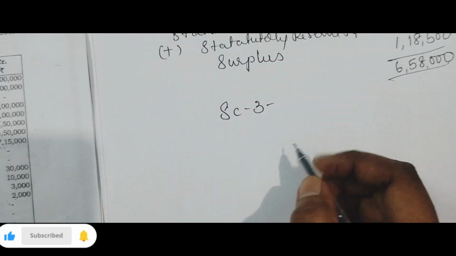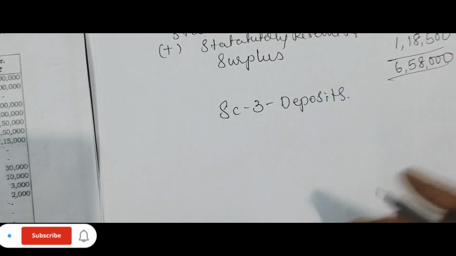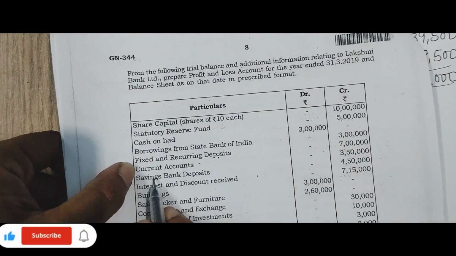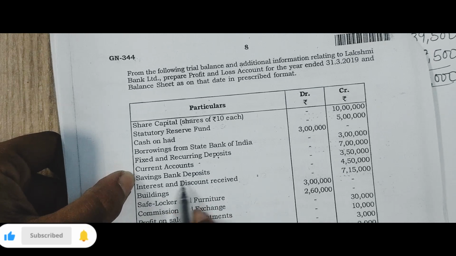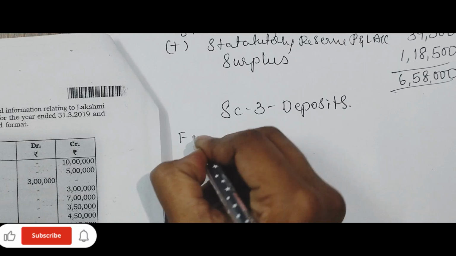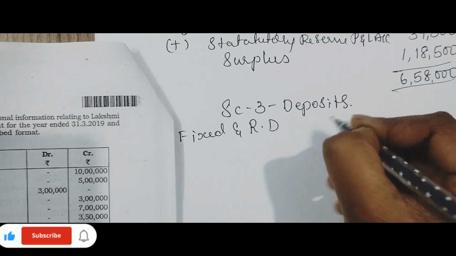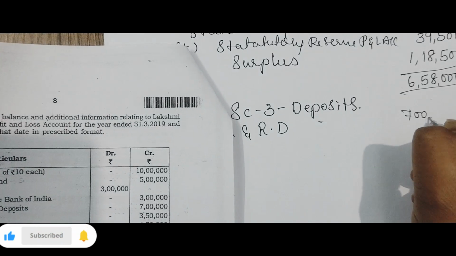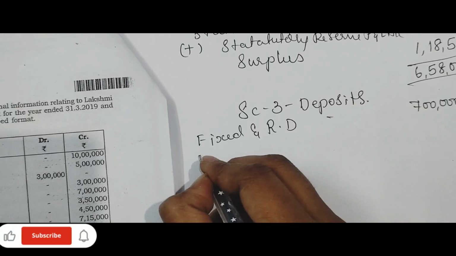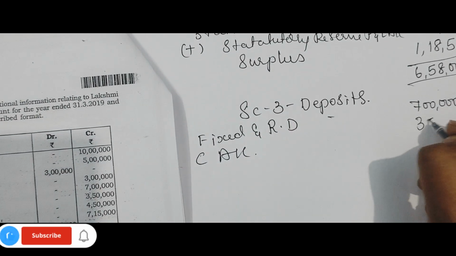Now schedule number 3 is deposits. So what are the deposits we have? We have fixed and recurring deposit, current account, saving bank deposit. Fixed and recurring deposit 7 lakh. Then current account 3 lakh 50.